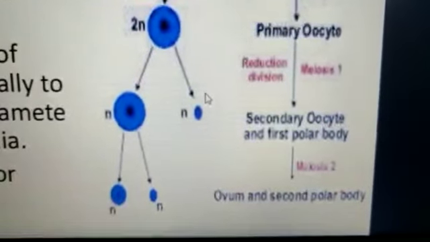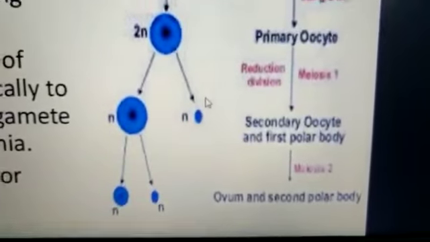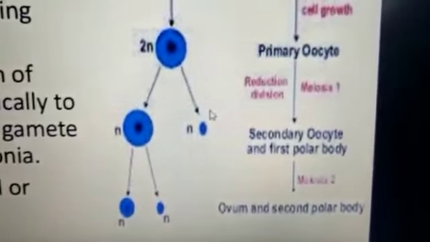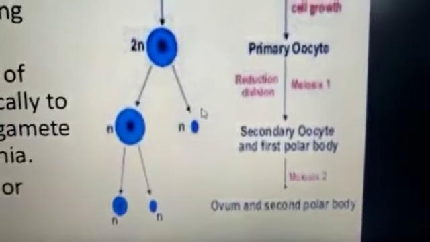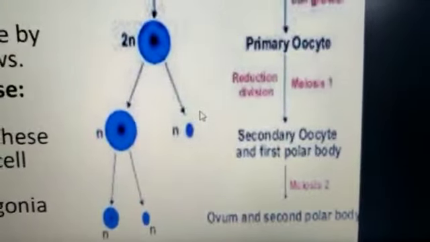So in a male, millions of sperms are produced, but in a female, only one ovum is produced within 28 days, and the rest degenerate.